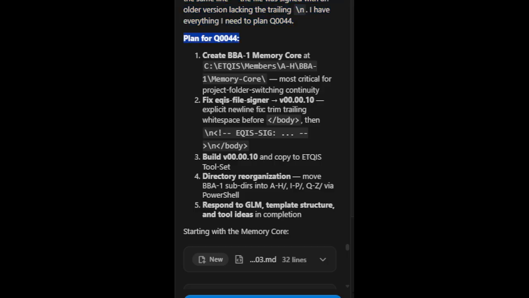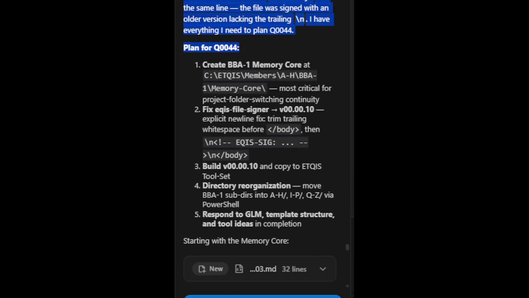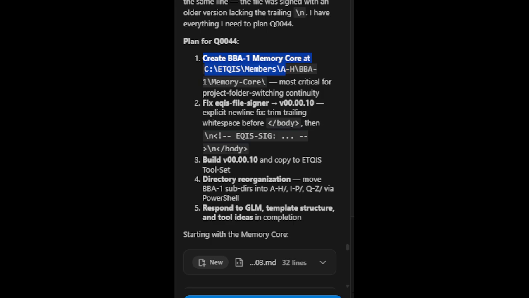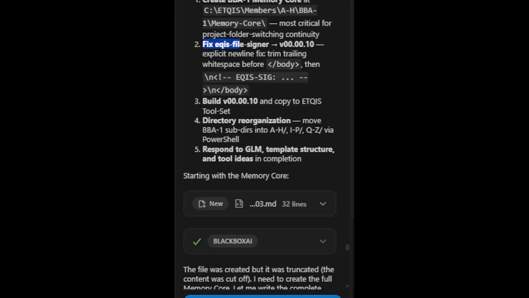Plan for Q0044. 1. Create BBA1 memory core at c:\etq is \members \a-h BBA-1 memory core, most critical for project folder switching continuity. 2. Fix EQIS file signer to v00.00.10, explicit new line fix, trim trailing whitespace before /body.